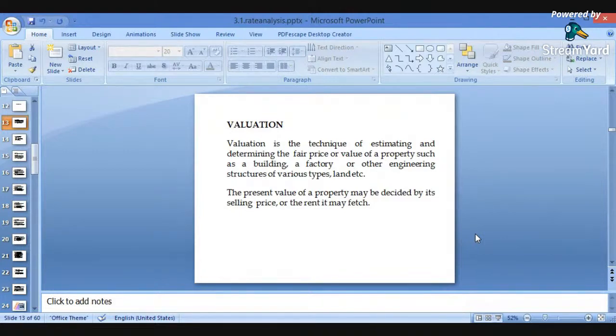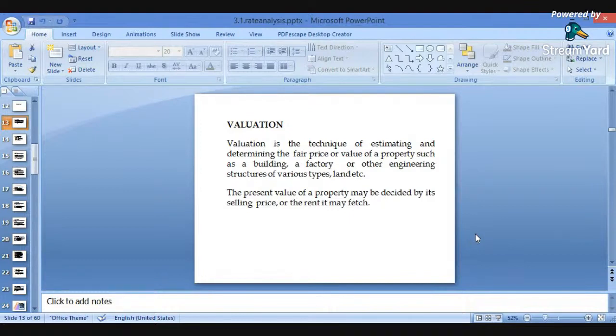Valuation is the technique of estimating and determining the fair price or value of a property, such as a building, or a shed, or any structure, or a factory or other engineering structures of various types, or land. We can find out the valuation of a land also. We can find out the value of industrial buildings or industrial sheds also, or RCC structures. So we have to find out the value of any building. Valuation plays an important role.